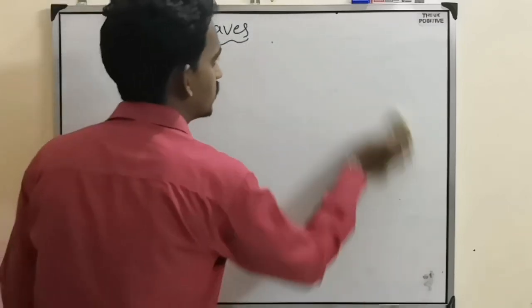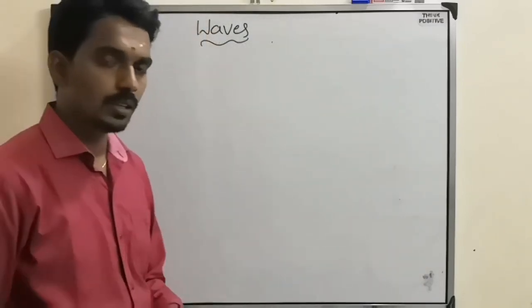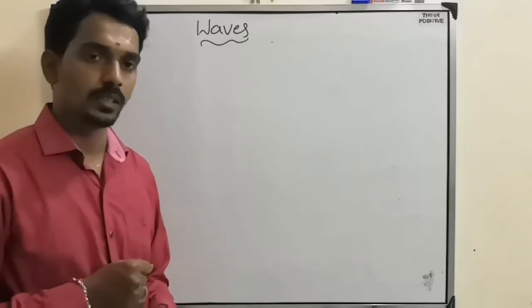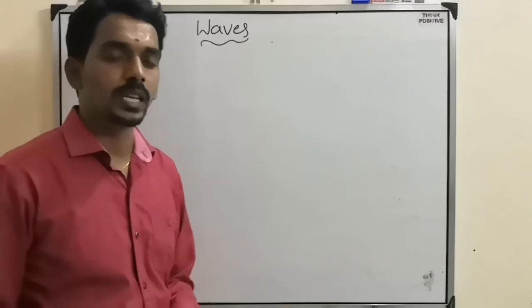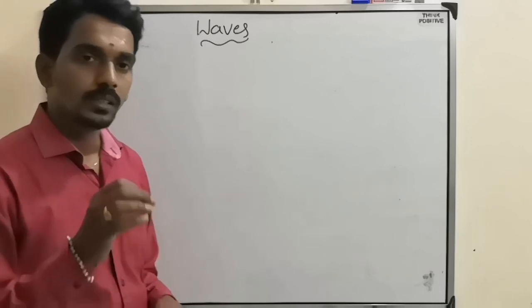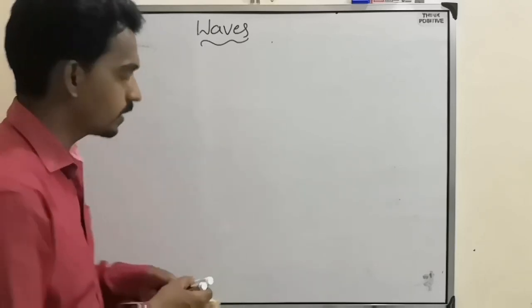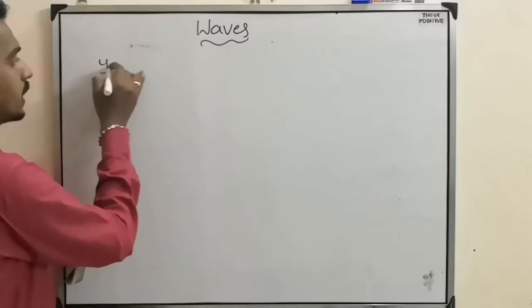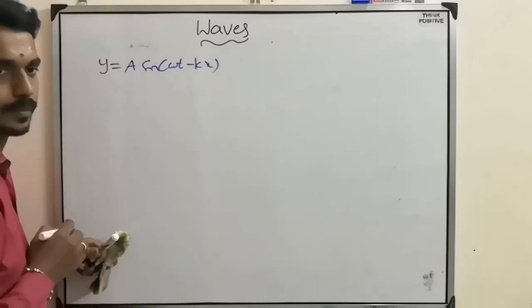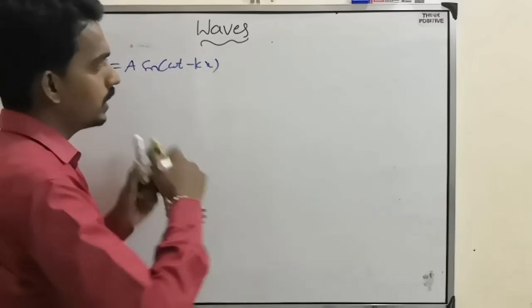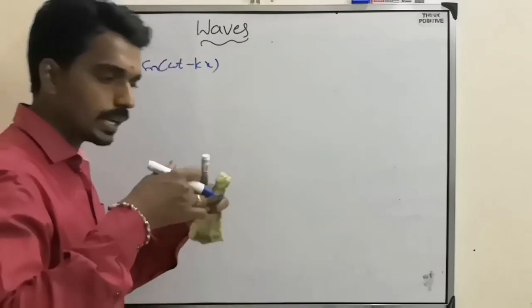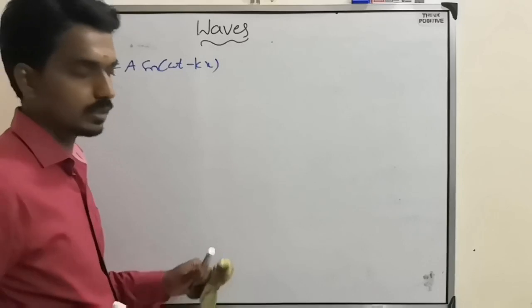The question is, they will give one equation and ask you to check whether the equation is satisfying the wave equation or not. Suppose we take the known example, y equal to a sin(omega t minus kx). They are asking whether it will satisfy or not. But we knew it already because this is the equation we have taken already. So this is the wave equation.